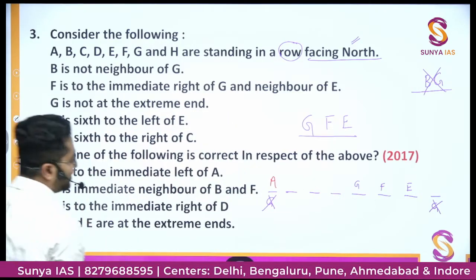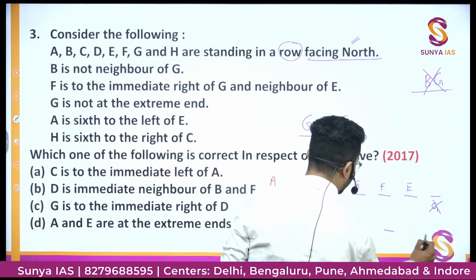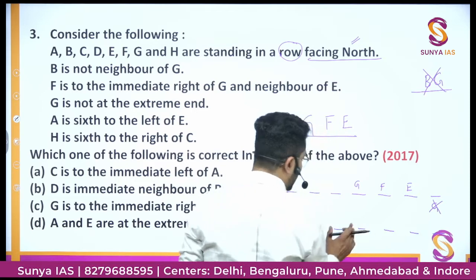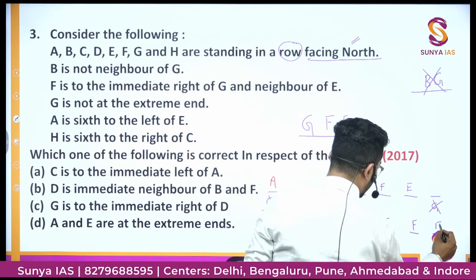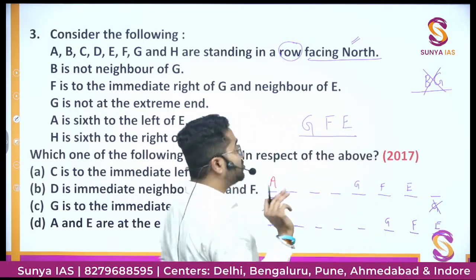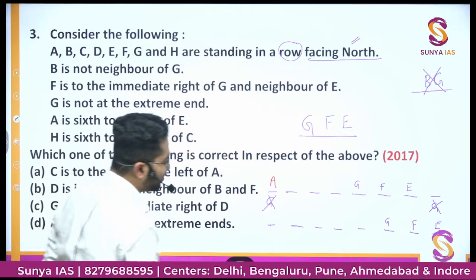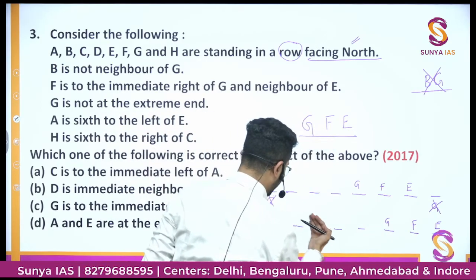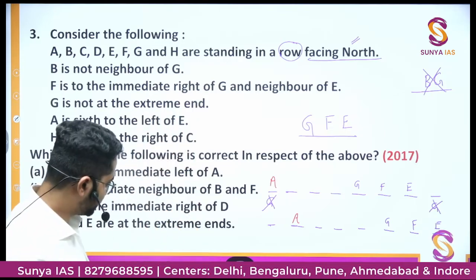And there is another possibility where these are 8 places, 1 2 3 4 5 6 7, sorry, 8 places, where if GFE are together, A is 6th to the left of E. 1 2 3 4 5 6, A is here. But tell me one thing,